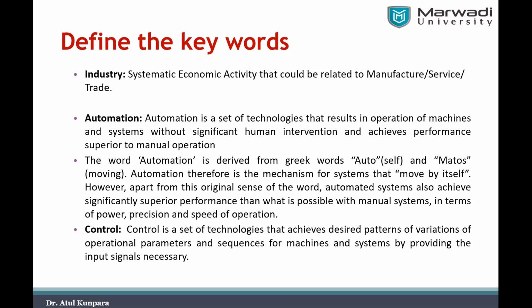However, apart from this original sense of the word, an automated system also achieves significantly superior performance than what is possible with the manual system, in terms of use of power, in terms of giving precision in the output, and in terms of the speed of operation. Right. So that is also the thing we have added.